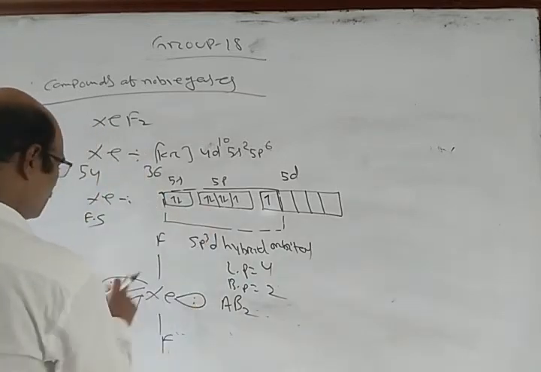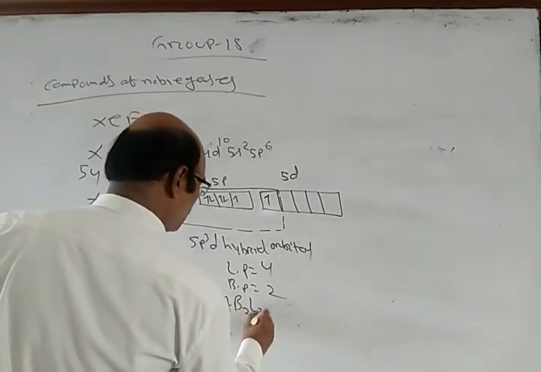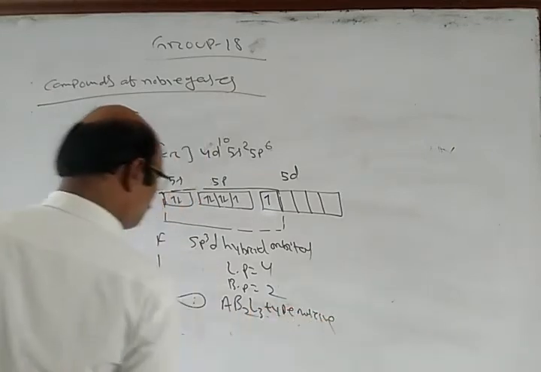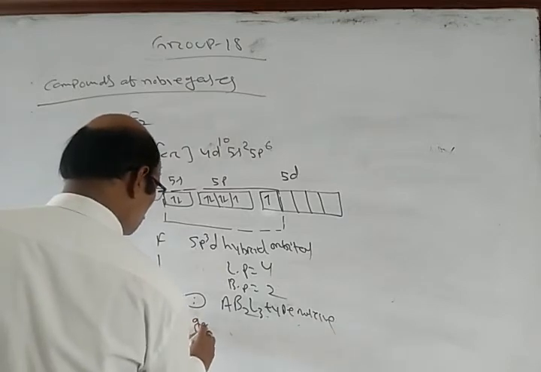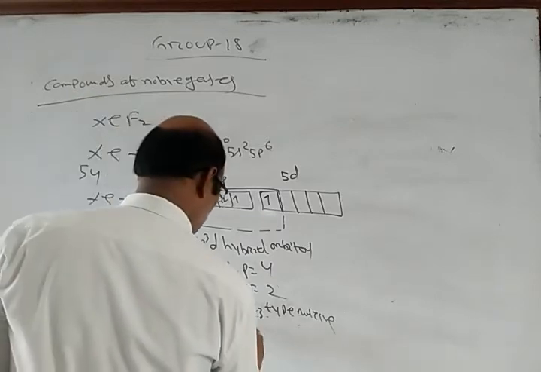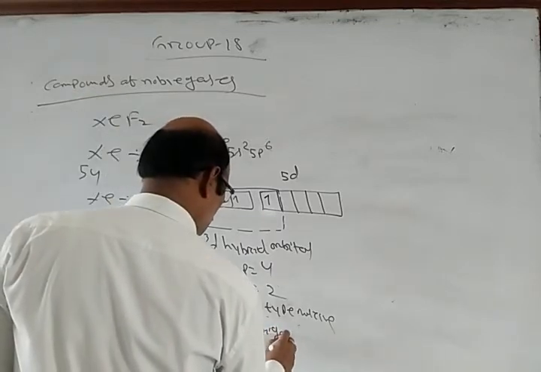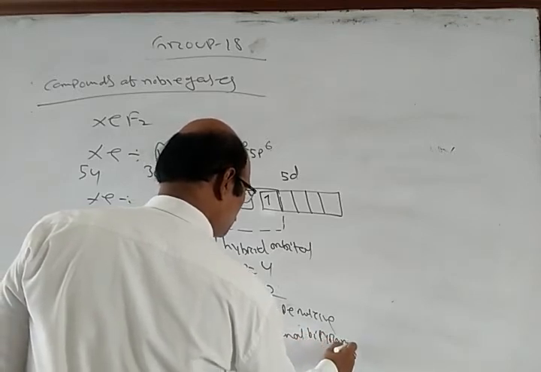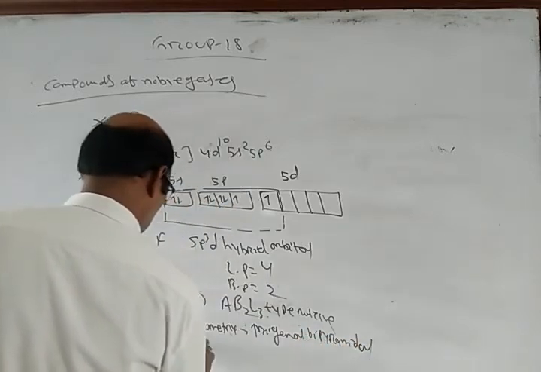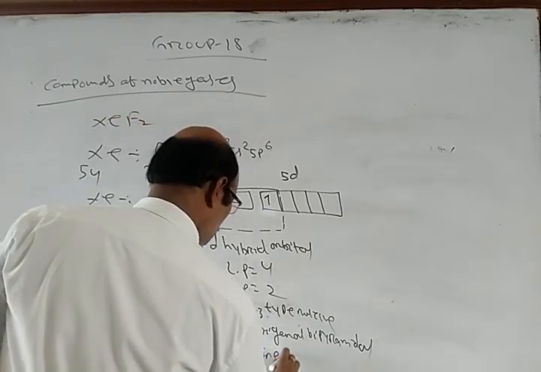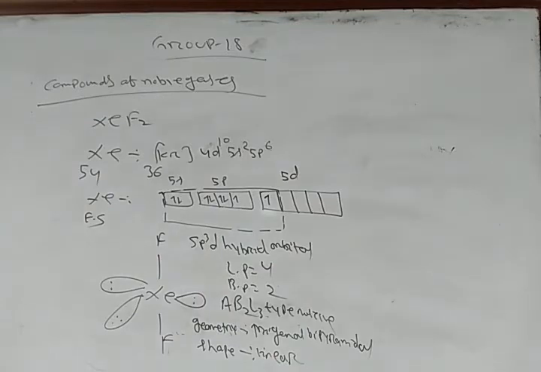Three lone pairs are there, 1 to 3. So it is an AB2L3 type molecule. The geometry is what? Trigonal bipyramidal, and the shape is linear. So in this way the XeF2 molecule is formed.